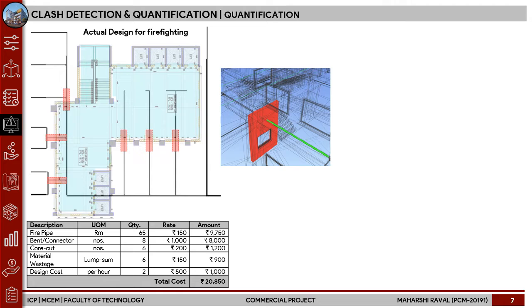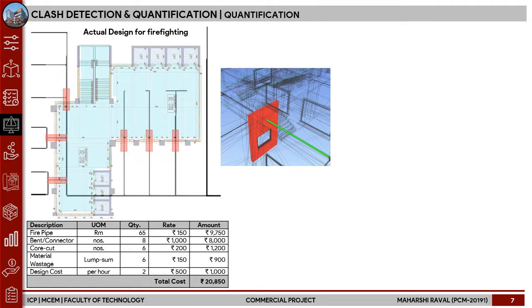As seen in the image in the center of the slide, this is an actual clash that was found. We tried to find out the cost that would be involved in redesigning and reworking this layout. The cost we found was about 20,850, which would involve the material cost, the design cost, and also the material wastage.